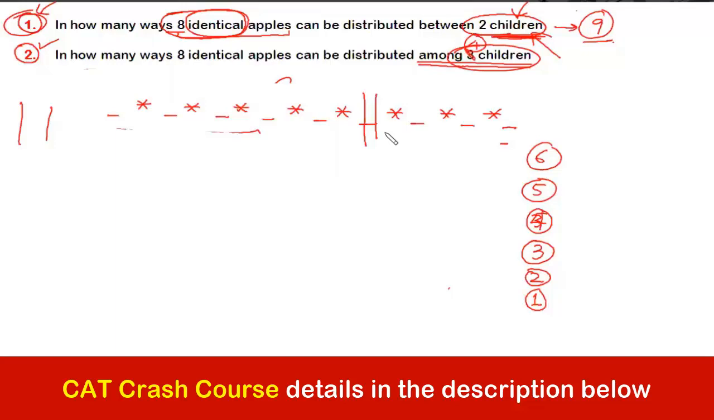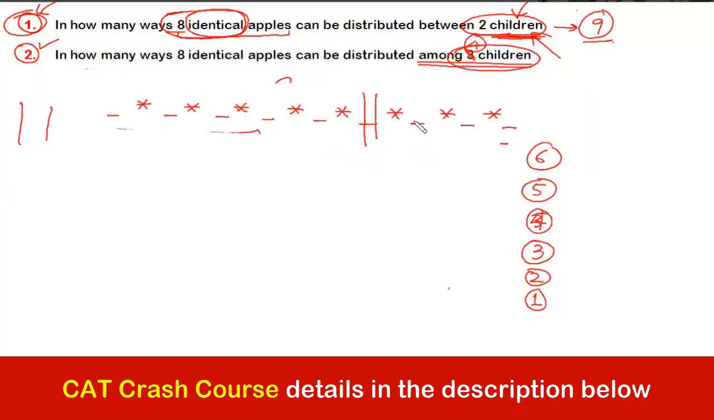5, 0, 3. Yes or no? So on the left side of the first stick will go to the first child. Anything between these 2 sticks will go to the second. And on the right side of the second stick will go to the third. Right? So how many ways can this be arranged?